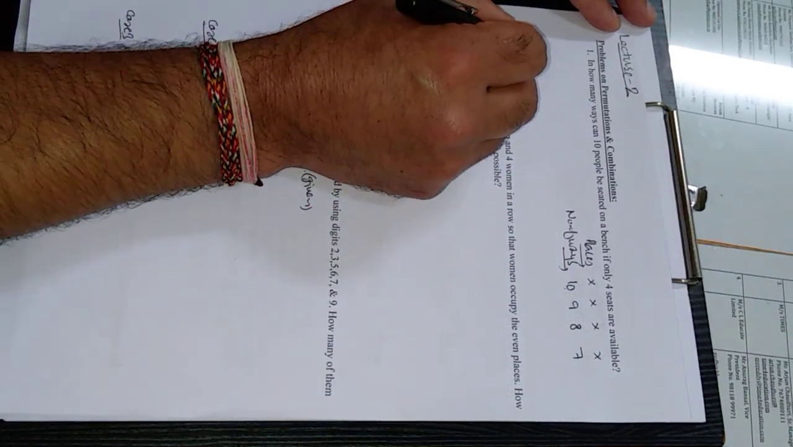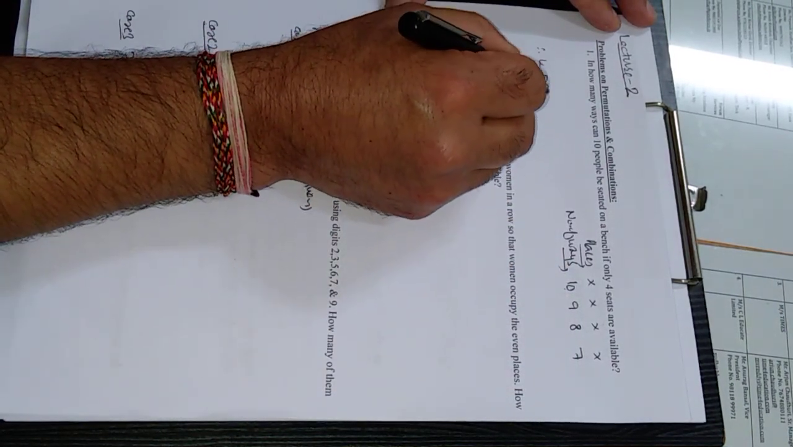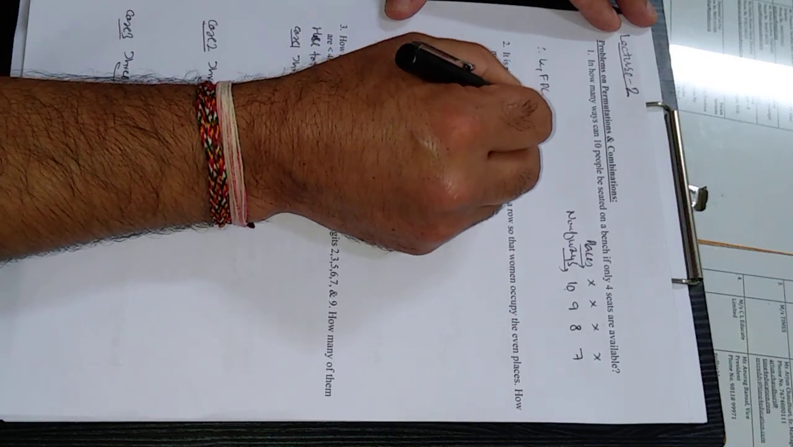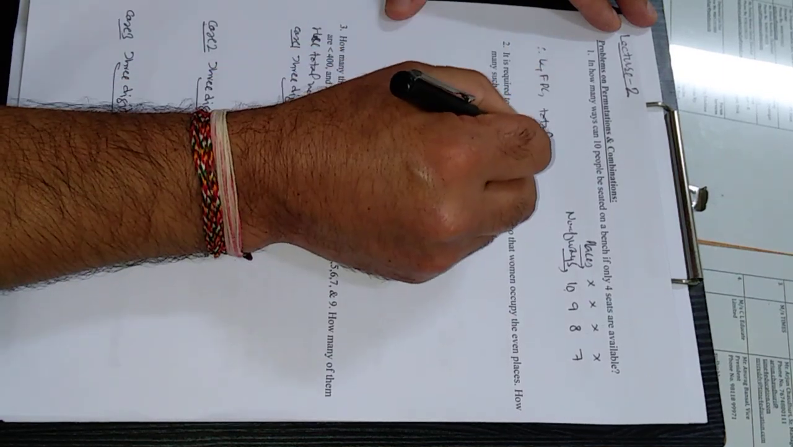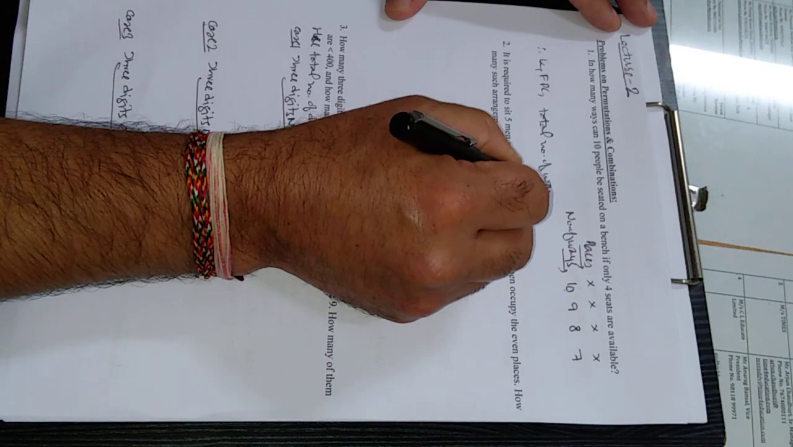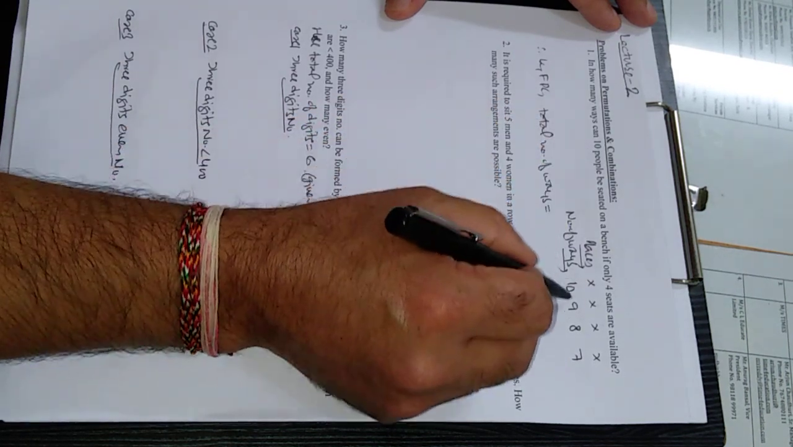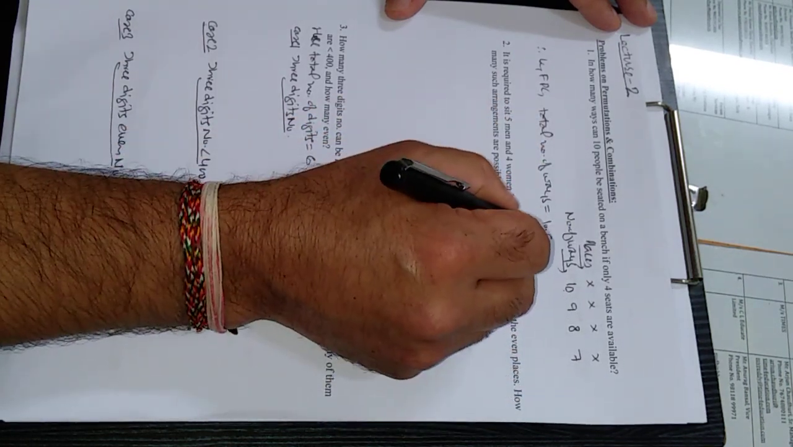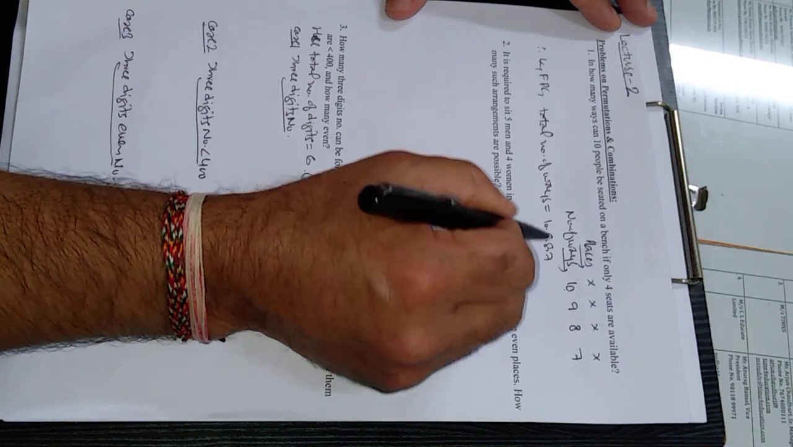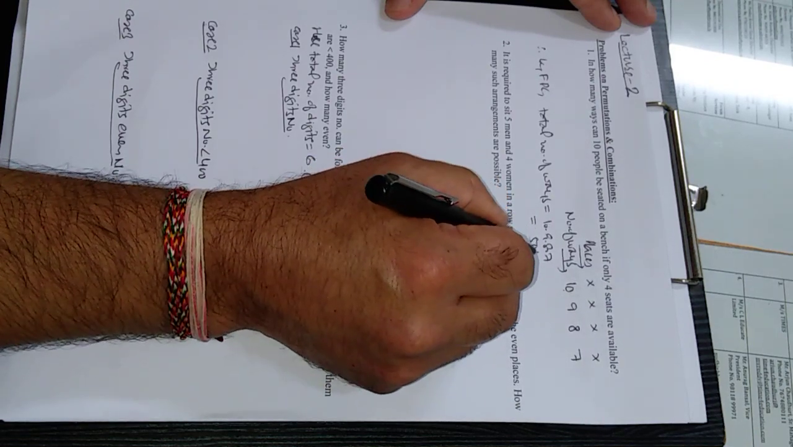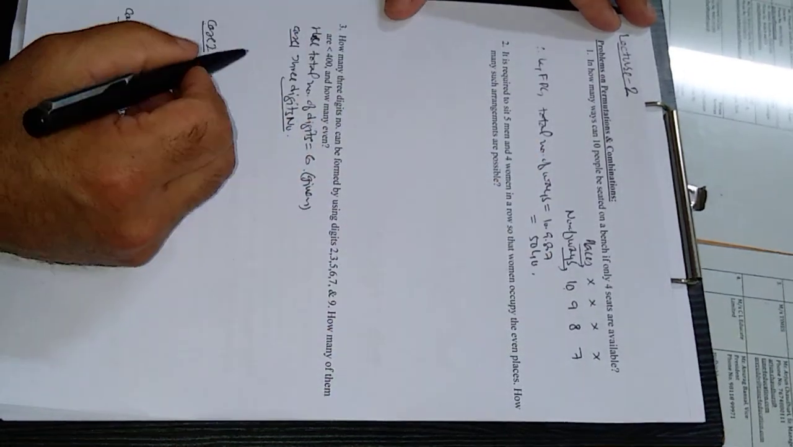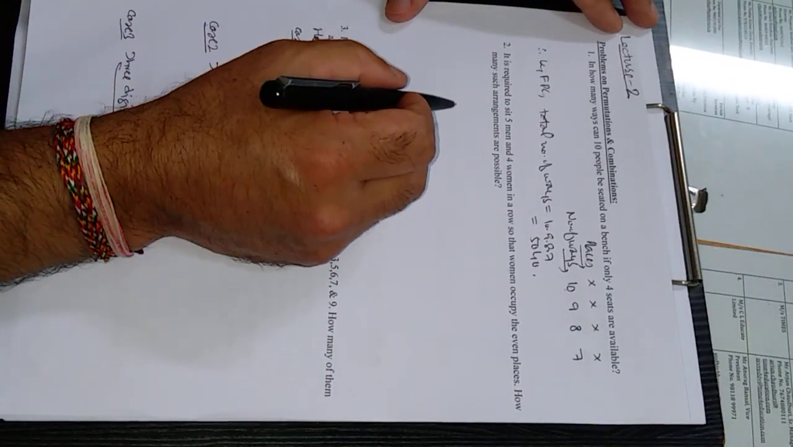Therefore, by the fundamental principle of counting, the total number of ways is equal to multiplying all of these 4 operations: 10, 9, 8, 7, and this will come out to be 5040. That's it. Come to the second question.